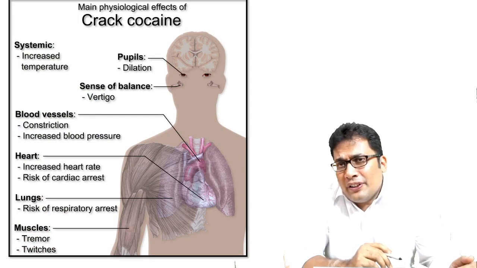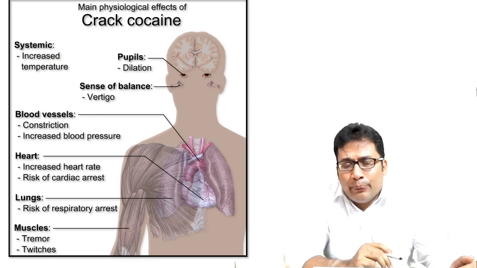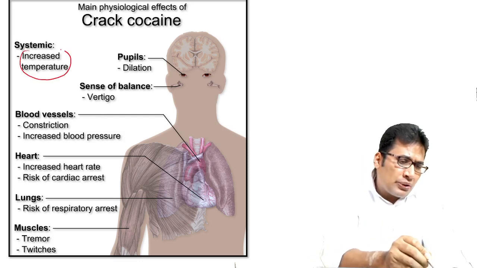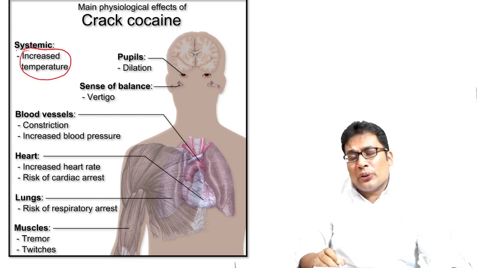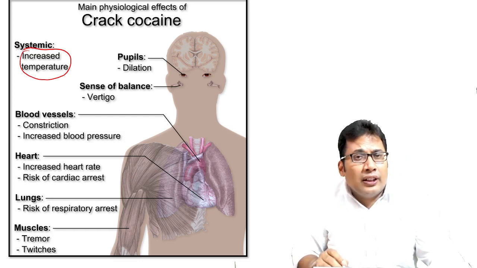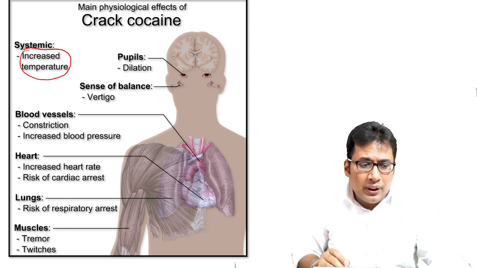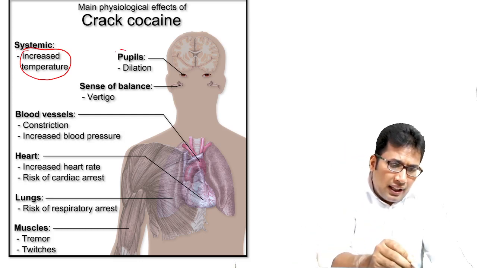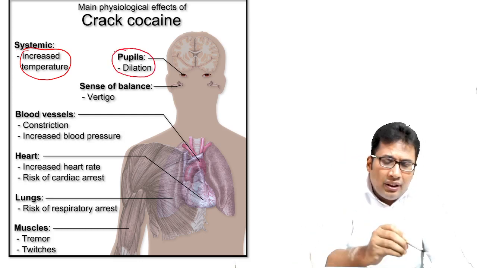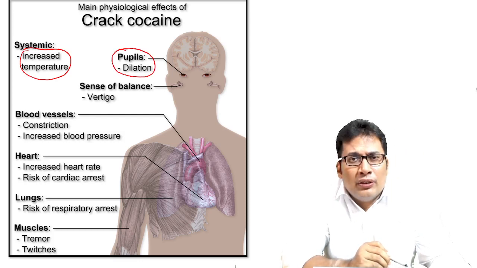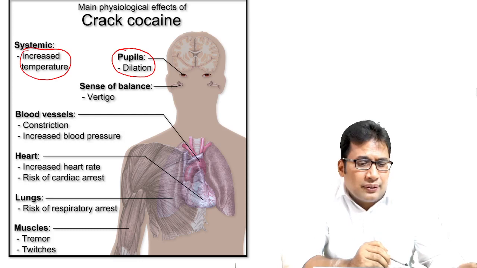So what are the clinical features of cocaine poisoning? As you know, there are increased levels of serotonin, norepinephrine and epinephrine in the brain. So that can lead to all these signs and symptoms. Increased temperature, and there can be pupil dilation. Remember, miotic pupil is seen in case of opium poison.